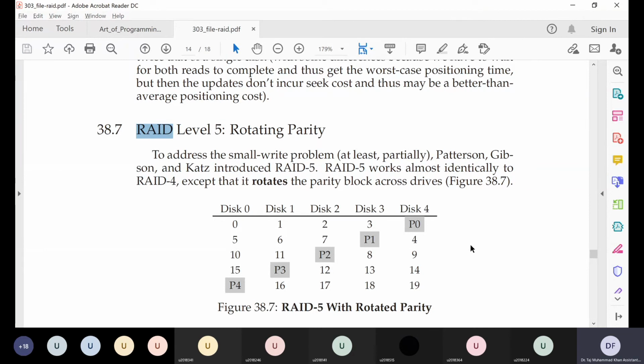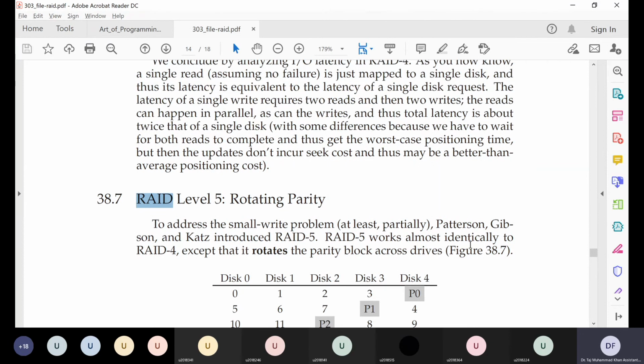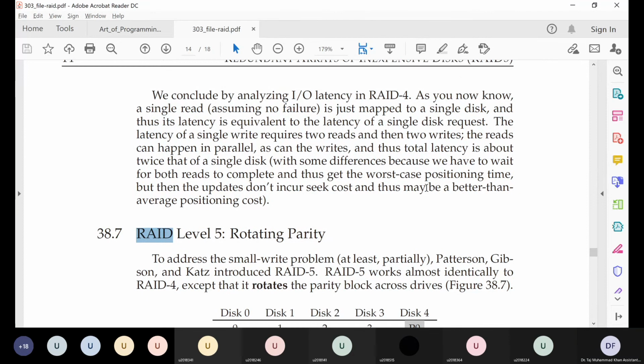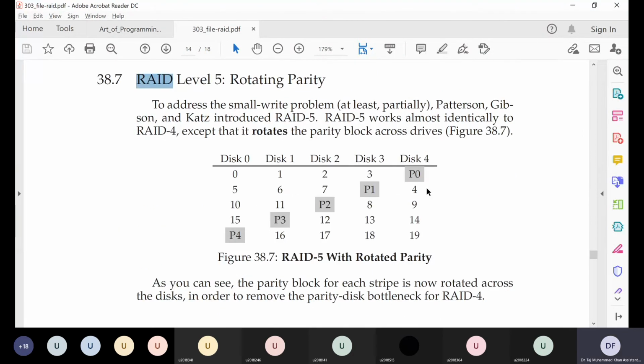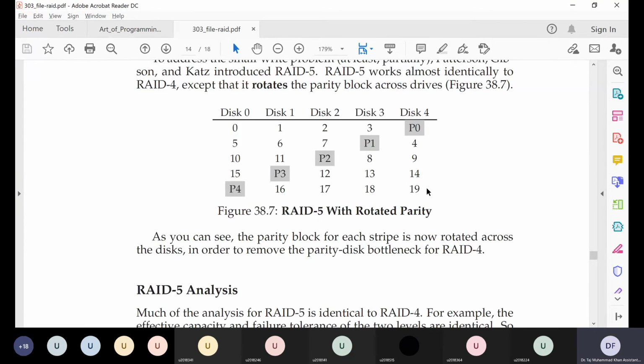What can be the bottleneck? What can you guess? What was the bottleneck on RAID level 4? Because in this system, whenever we read some data, we will have to verify the integrity of the data.